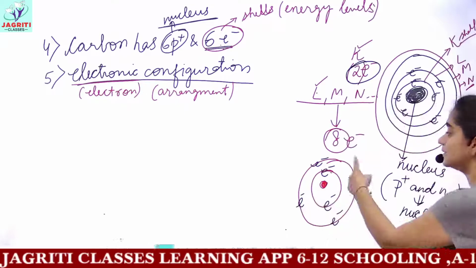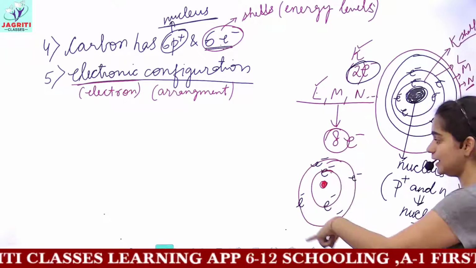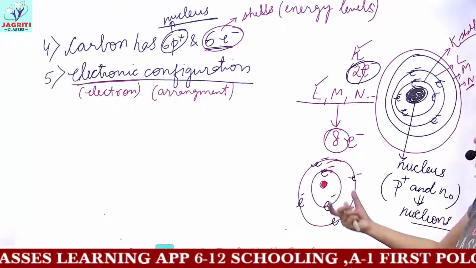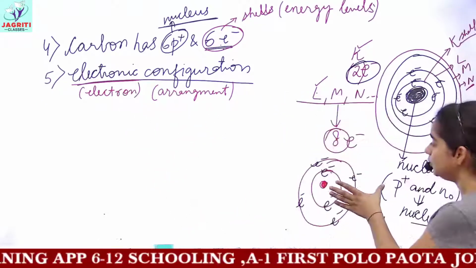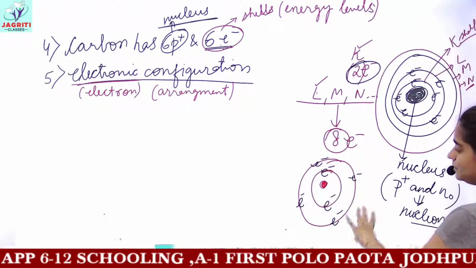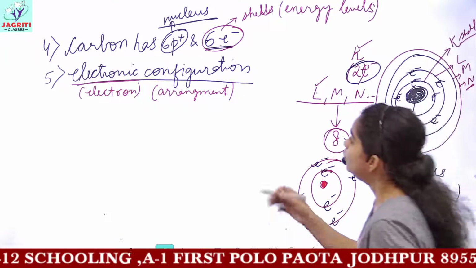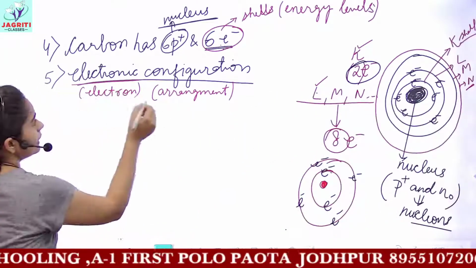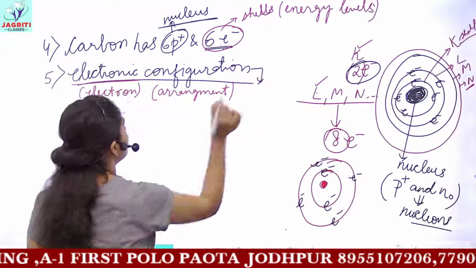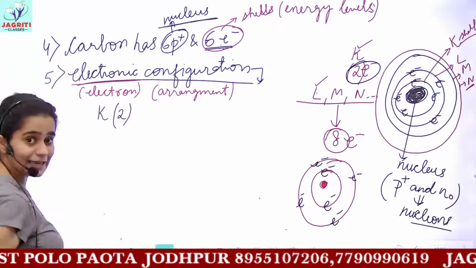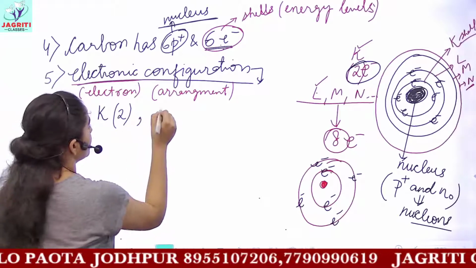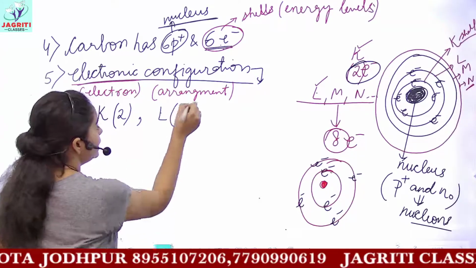So the electronic configuration, that is the arrangement of electrons in the carbon atom, would be 2 in the K shell and the remaining 4 in the L shell, which is written as follows. The electronic configuration is written as 2 electrons in the K shell, comma, then the remaining 4 electrons in your L shell.